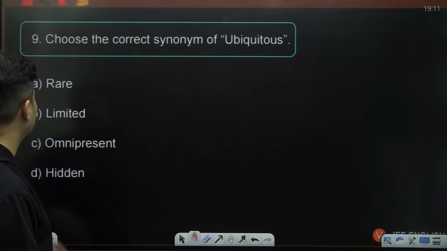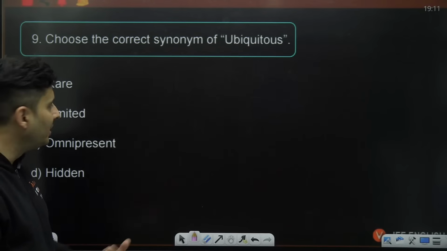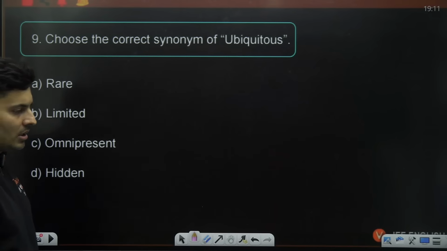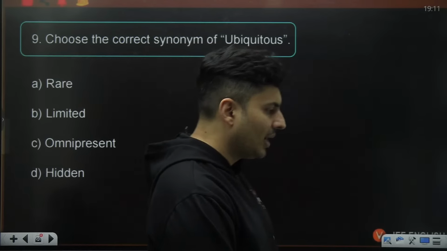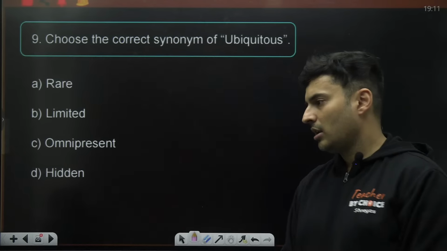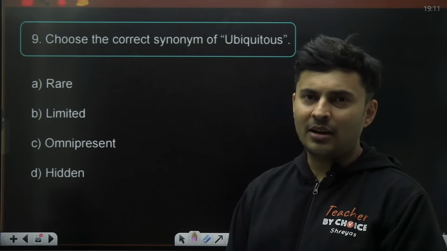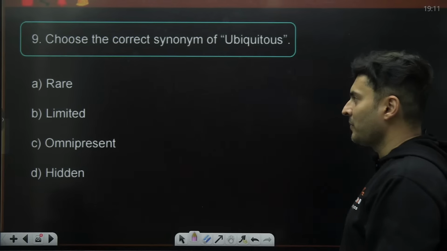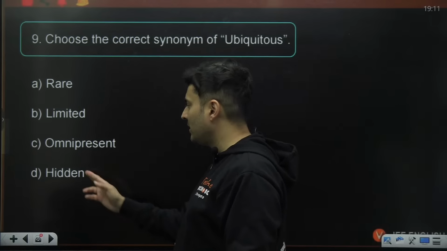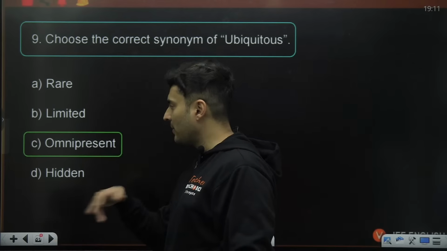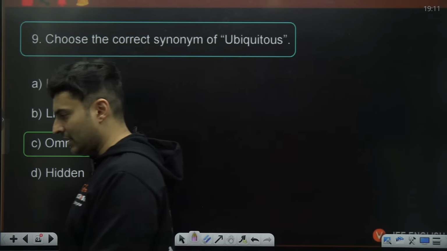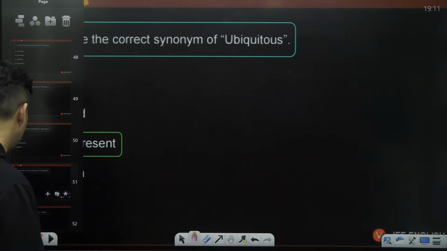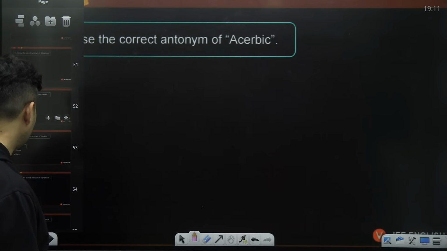Choose the correct synonym, meaning similar words, for ubiquitous. Ubiquitous means you are there everywhere. Water is there, air is there ubiquitously on earth, almost everywhere you are going to find it. Is it rare, limited, omnipresent, or hidden? Omnipresent means you are present everywhere. Omnipresent. Yes, perfecto. Let's move on to the next one coming up on your screen.